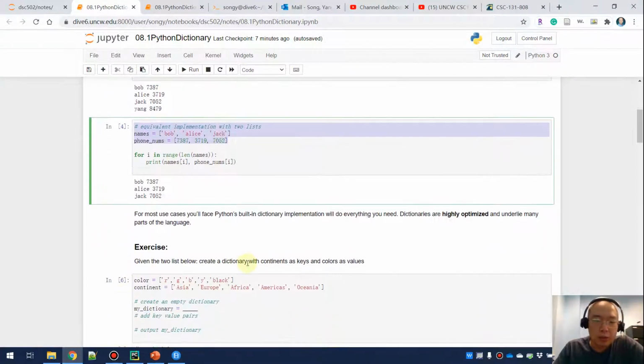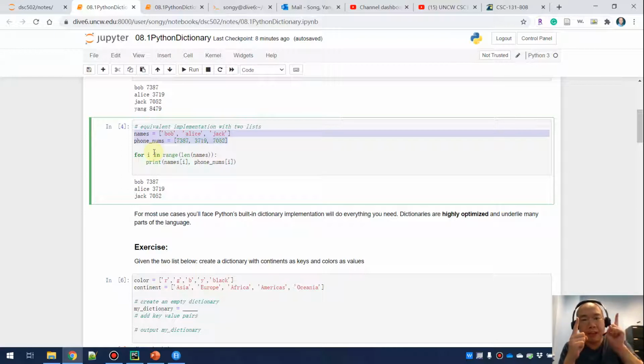For most cases, if you want to organize the data this way, that's fine, but there will be some coding problems. If you use a dictionary, you're going to get a faster solution, and that solution may also be easier to code. One example: remember we have the GDP per capita and the life expectancy as two lists.